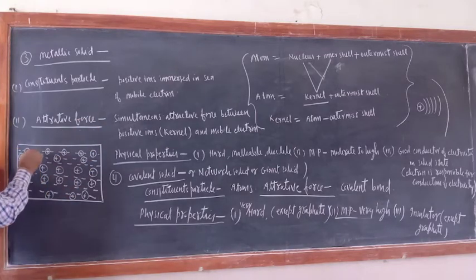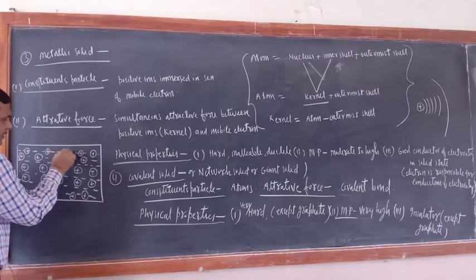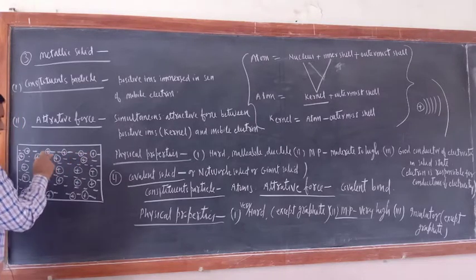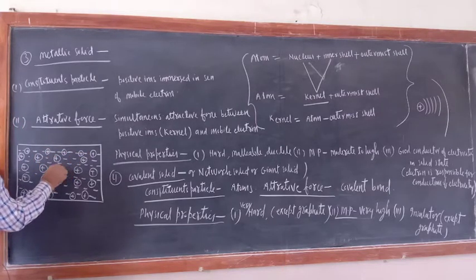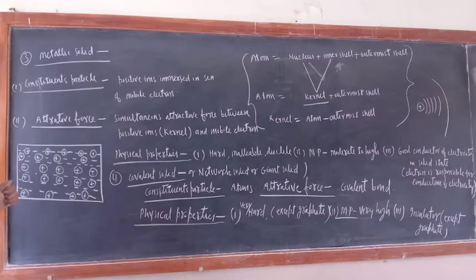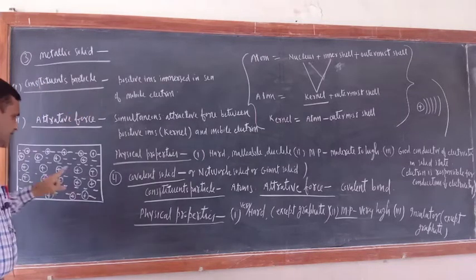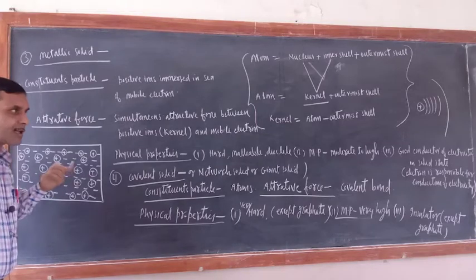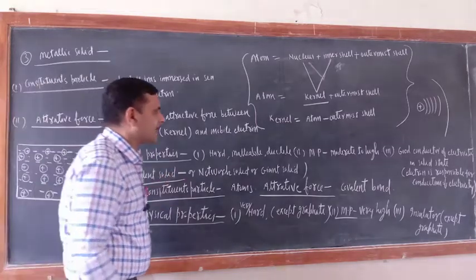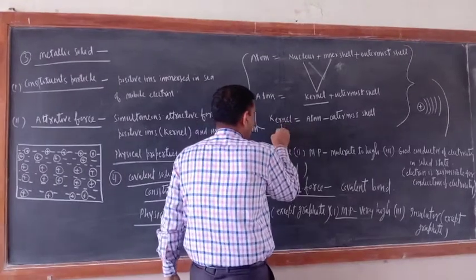This negative sign is representing the electron, and this positive charge is representing the kernel. Just see, in a metallic solid, what are the constituent particles? Positively charged ions, that is the kernel. What is the kernel? Kernel is nothing but a positively charged ion of metal.